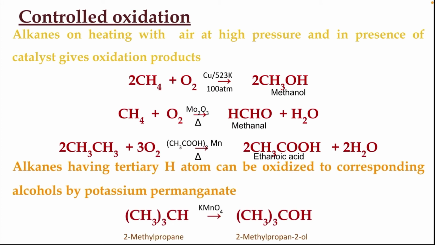Alkanes having tertiary hydrogen can be oxidized to corresponding alcohols by potassium permanganate. So if there is a tertiary hydrogen present, it can be oxidized to alcohols by potassium permanganate. As you see in the example, (CH3)3CH can produce 2-methylpropan-2-ol. This reaction proceeds in presence of potassium permanganate, KMnO4.